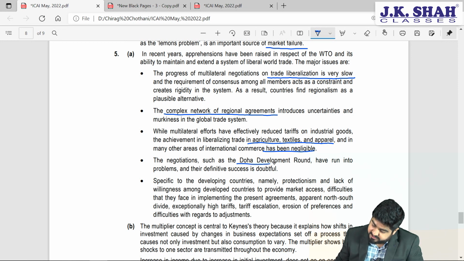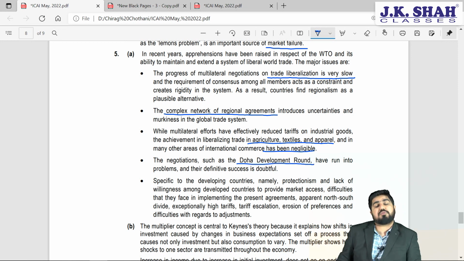Then the trade in agriculture, textile and apparel has been negligible, that is very minimal. Then we have the Doha development round which happened in 2000-2001. It is still pending, no outcome of the Doha development round in 2022 also. If things continue in a similar manner, what happened to GATT can also happen to WTO. Similarly, how the Uruguay round was the end of GATT, can the Doha development round be the end of WTO? That's a big challenge because there is no proper result or outcome here.